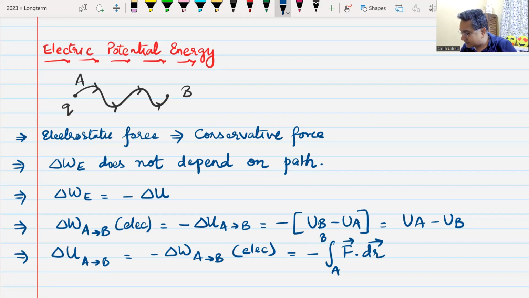This will be equal to UB minus UA. There are different ways in which you can write this. The more ways you understand, the better it is for you. I'll give you 2 minutes to note this down.